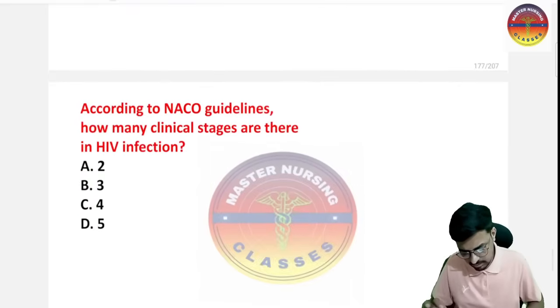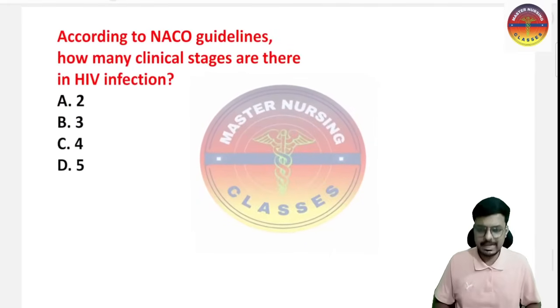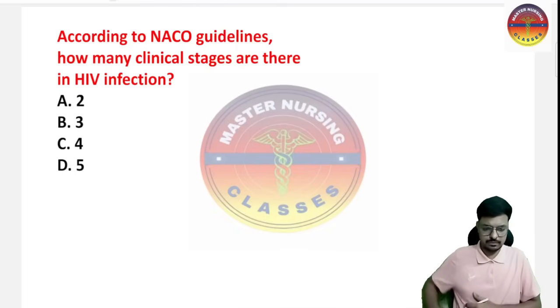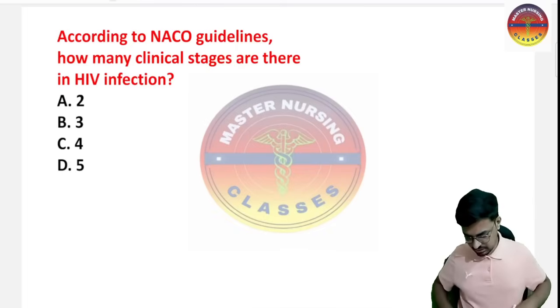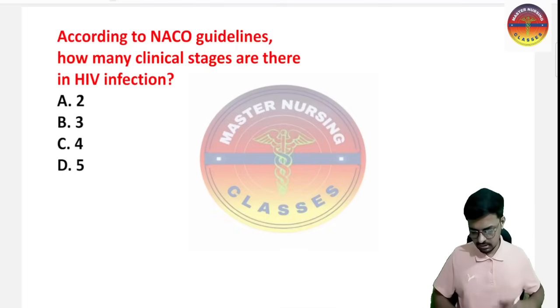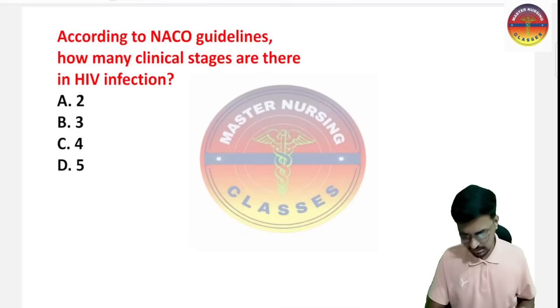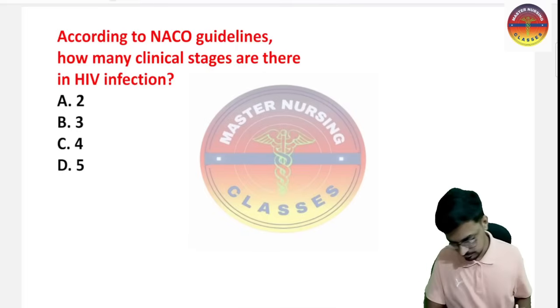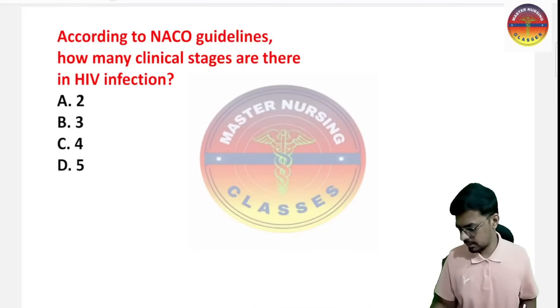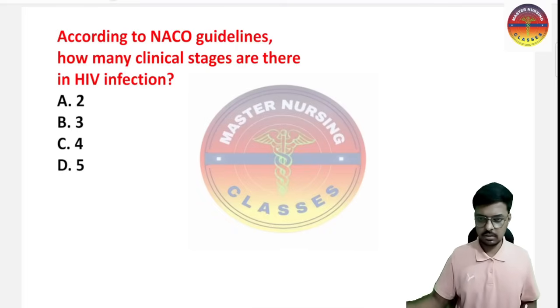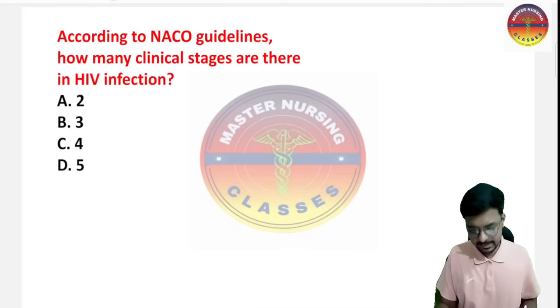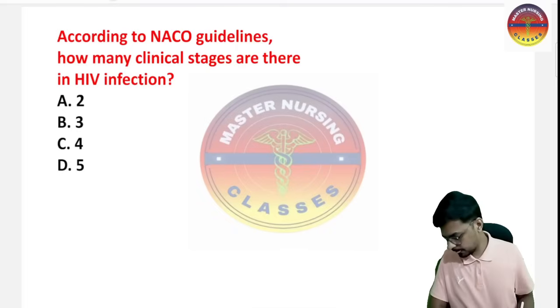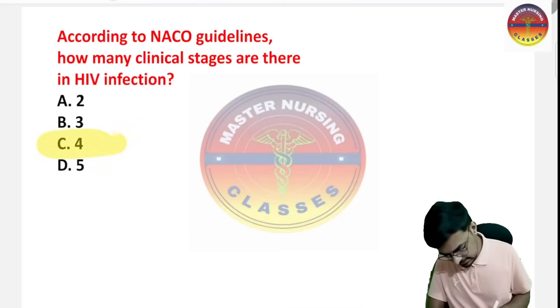Okay. The next very important thing: according to the NACO guidelines, how many clinical stages are there in HIV infection? That is the question. According to the National AIDS Control Organization guidelines, how many clinical stages are there in HIV infection? Please mention your answer. This is important for the exam. Yes, there are 4 stages in HIV infection.